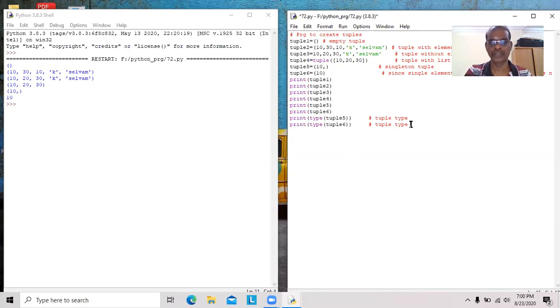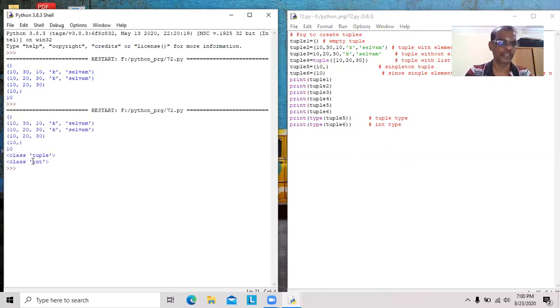It should be integer. We'll check it. See here, tuple 5 is a tuple type variable. Tuple 6 is not a tuple data type, it is an integer data type, since we have an integer value not followed by a comma. This tuple 5 is a singleton tuple. It contains only one element followed by a comma. That is the usage of how we can create tuples.